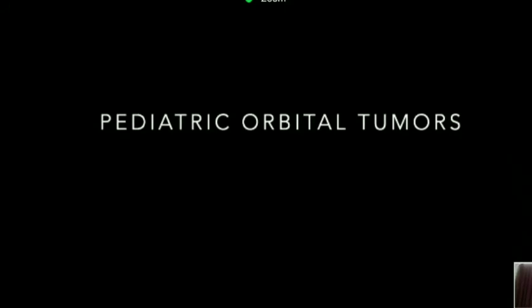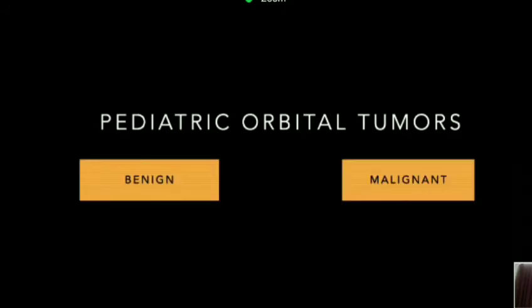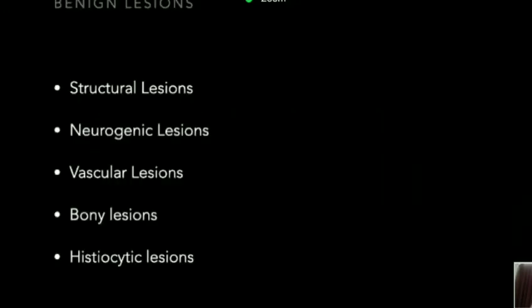Moving on to the topic itself, pediatric orbital tumors, as with all tumors, can be either benign or malignant. Benign lesions most commonly are structural lesions, in almost 50% of orbital benign tumors. Then there can be neurogenic tumors, vascular lesions, bony lesions, and histiocytic lesions. I'll just take you through a few clinical examples of how these cases present.